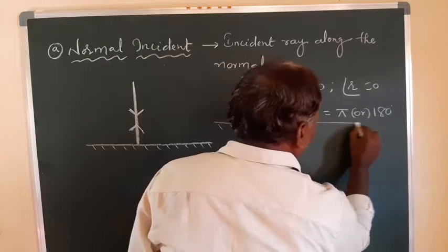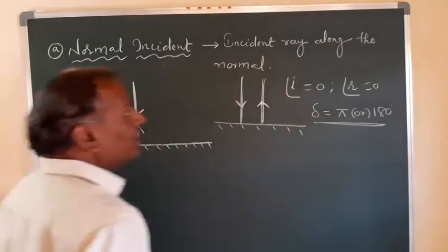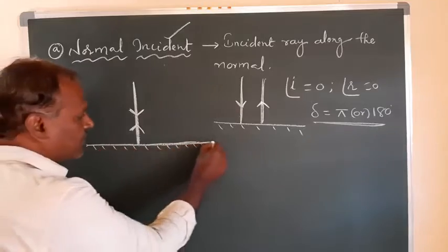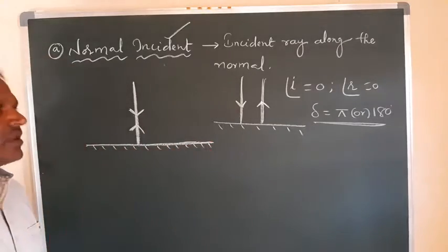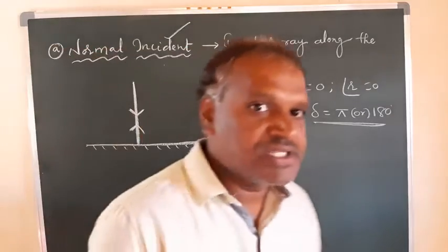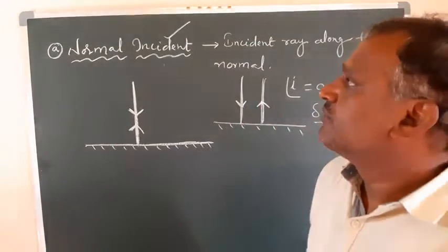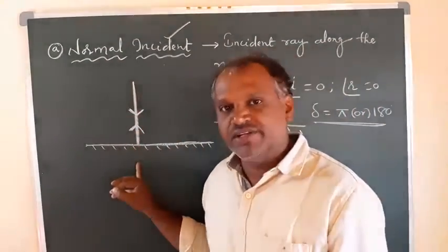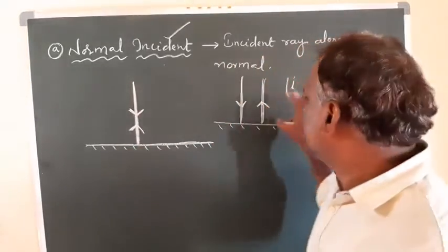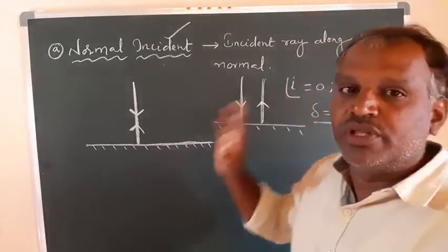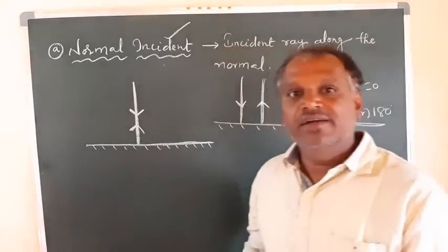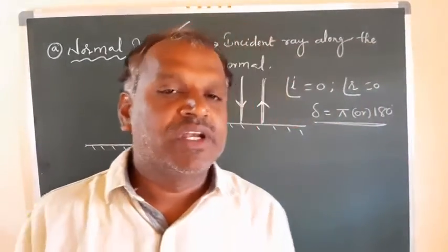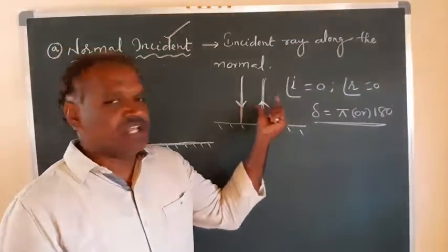You have to remember this information for normal incidence with a plane surface, or in the case of a plane mirror. That is one of the observations for the reflection process. When a ray of light is normally incident, the angle of incidence and angle of reflection are both equal to zero, and the deviation made by the reflected ray with the incident ray is 180 degrees.